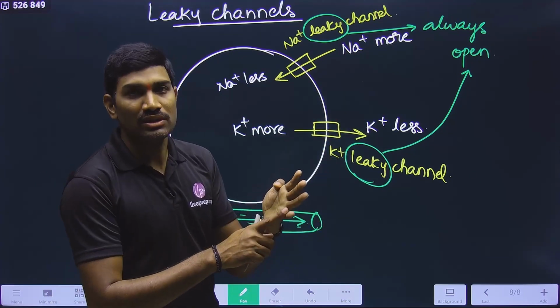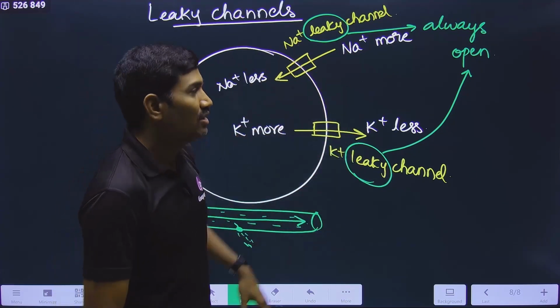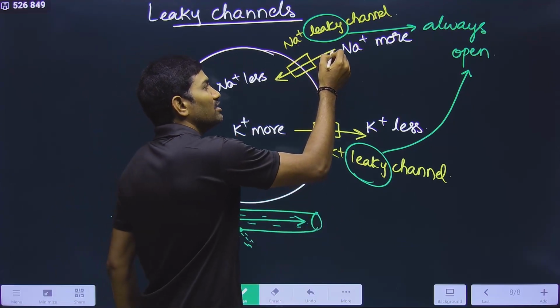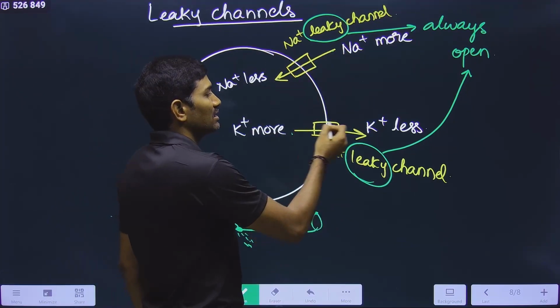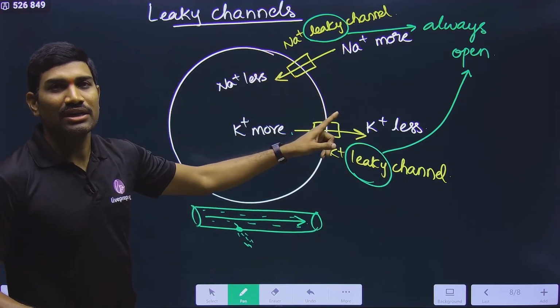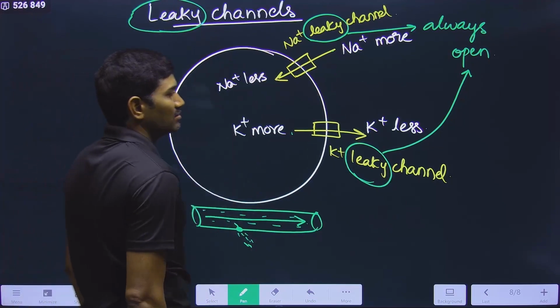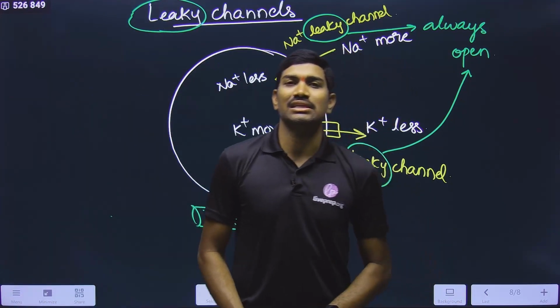Whatever is the condition of the cell, these are always working. Since these are always working, they are always trying to move the ions from high concentration to low concentration. That's it. So since these are always open, always working, this type of channel is called a leaky channel. This is the significance of these leaky channels.